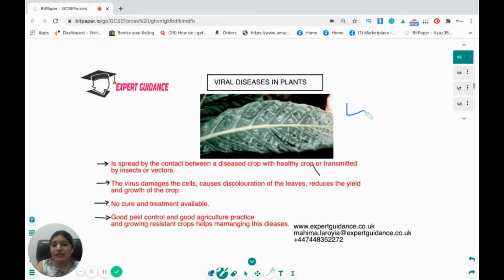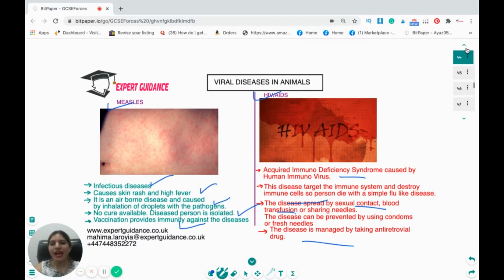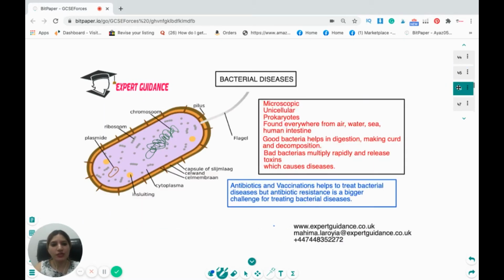In plants, the disease is the tobacco mosaic virus. It's spread by contact between a diseased crop and a healthy crop, or it can be transmitted by insects or vectors. The virus damages the cell, causing discoloration of the leaves, reducing the yield and growth of the crop. There's no cure or treatment available. Good pest control, good agriculture practice, or growing disease-resistant crops helps in the management of the disease. So you should know the symptoms, cause, and what happens in the viral disease in plants and animals with these examples. Now let's come to the bacterial disease.